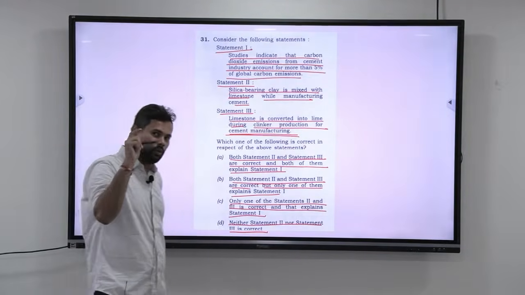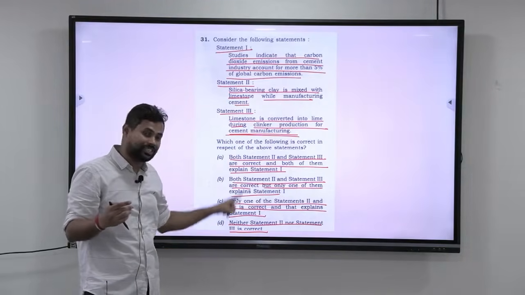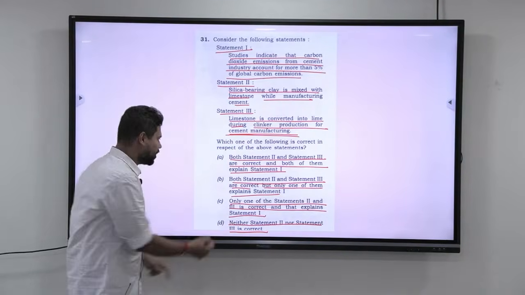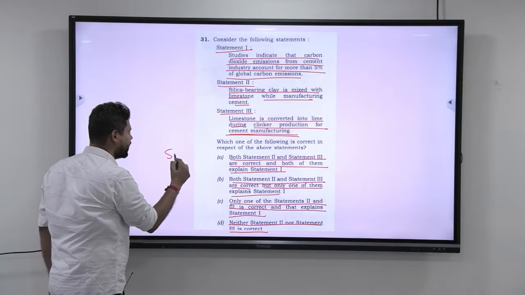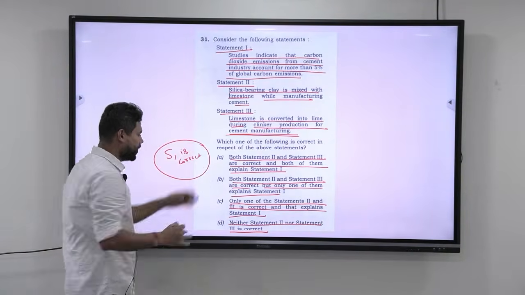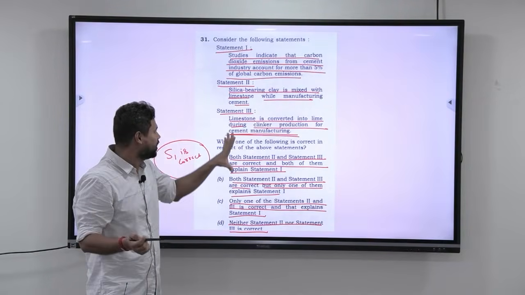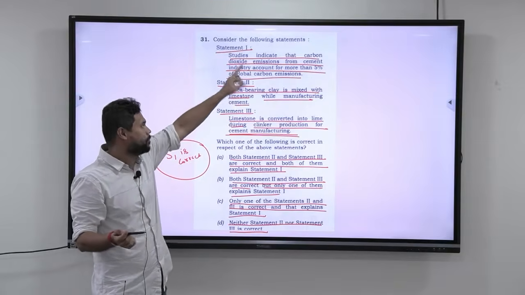Okay. Now, one thing that I want to tell you is, in these 3 statements, when they are giving such type of an option, we know that in all these 4 options, we already assume statement 1 is correct. Yes or no? Because nowhere are they telling that statement 1 can be wrong. Statement 1 is correct everywhere. They are only interested in statement 2 and statement 3 explaining it and being correct.